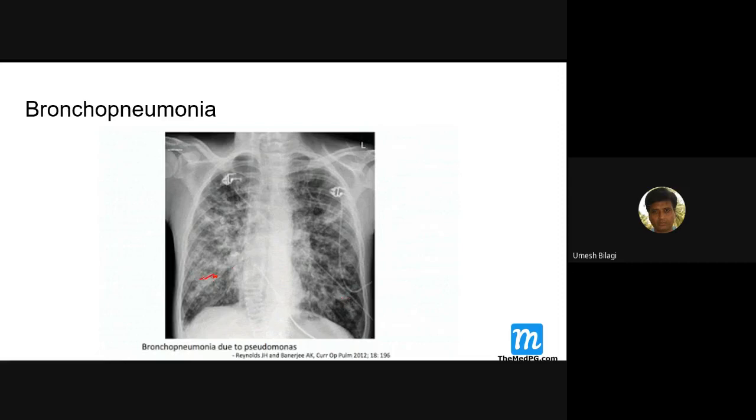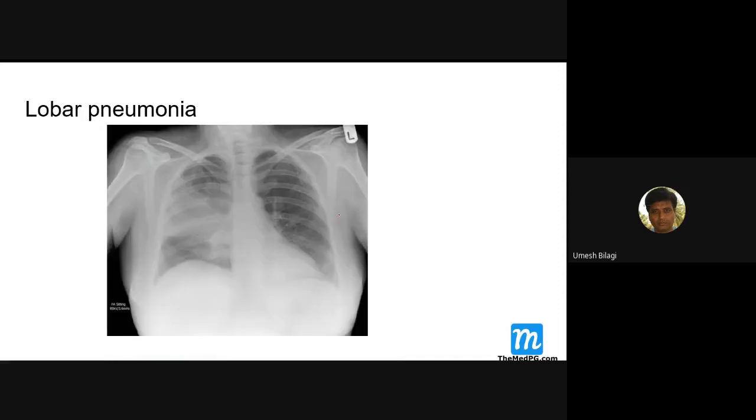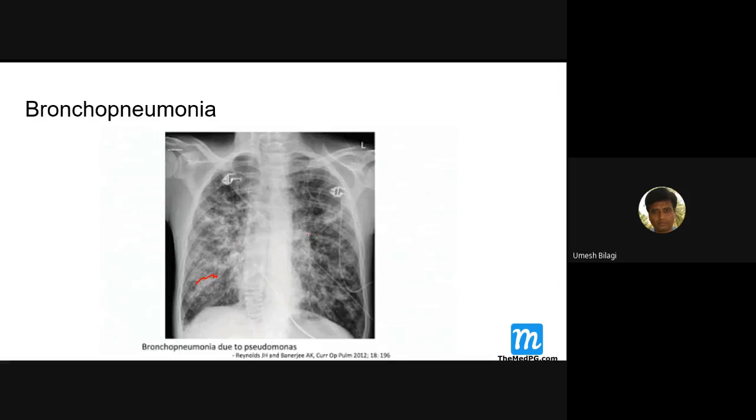It is disseminated. Here it is a lobar pattern. You can see a lobar pattern here. Where is this? It is distributed. This is a bronchopneumonia.